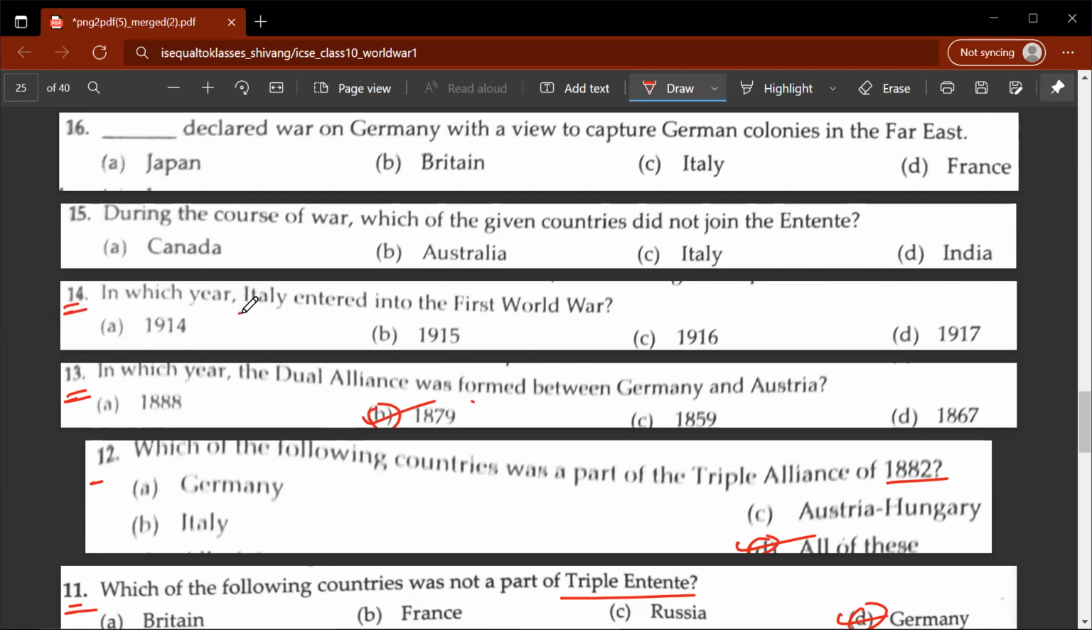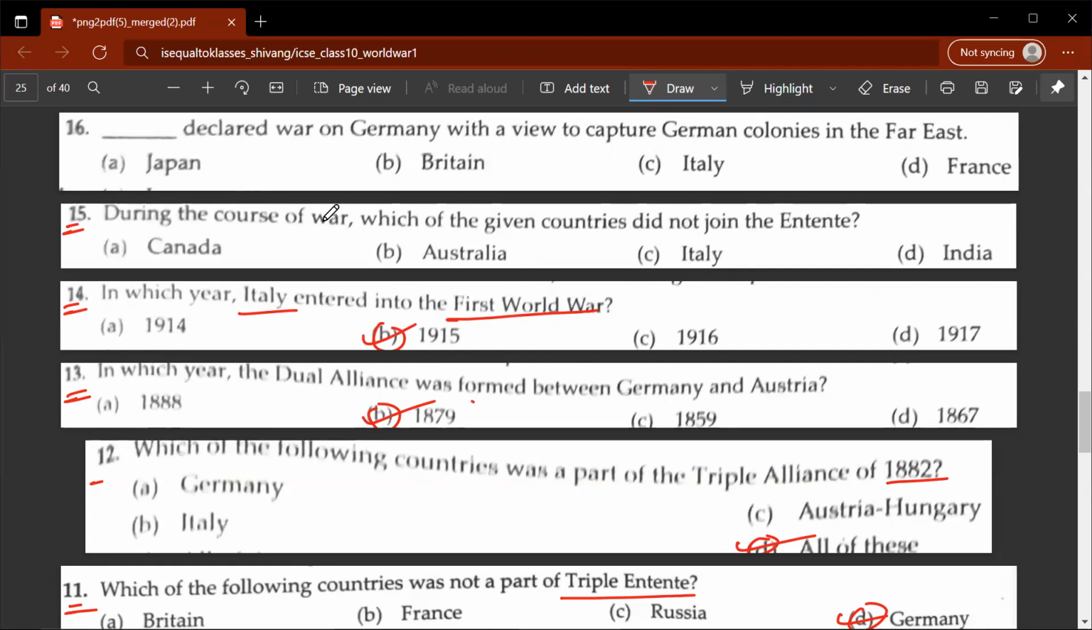14th question, in which year Italy entered the First World War? So it entered First World War in 1915, but it fought against Germany and Austria-Hungary. So therefore, the Triple Alliance of Italy, Germany, and Austria-Hungary was broken. So only Germany and Austria-Hungary fought.